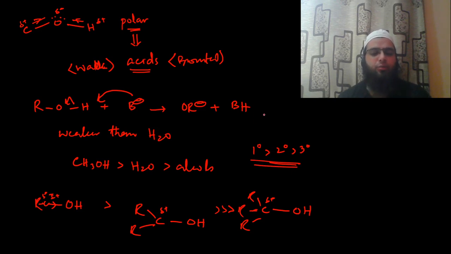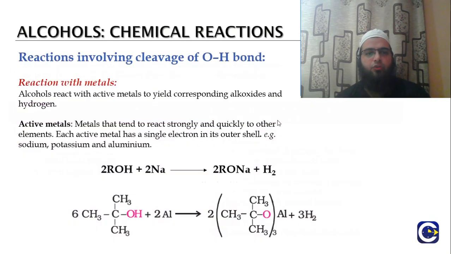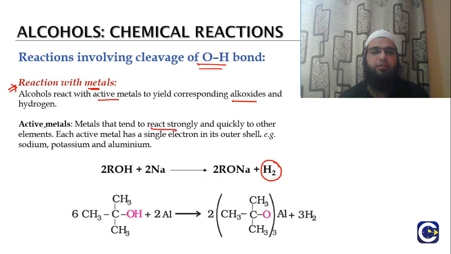So now we'll be looking at the reactions. First of all, we'll discuss the reactions which involve the cleavage of the OH bond, and we'll be discussing the reaction of alcohols with metals. Alcohols react with active metals, and the corresponding alkoxides are produced, and they also give hydrogen out as a gas. Active metals are those metals which react strongly and quickly with other metals. We call them active metals. For example, sodium, potassium, aluminum, these are the active metals.